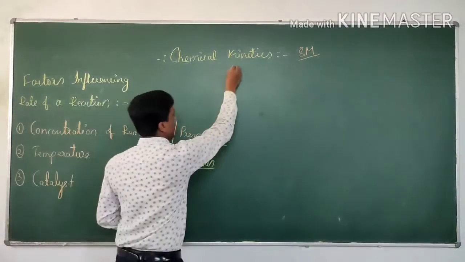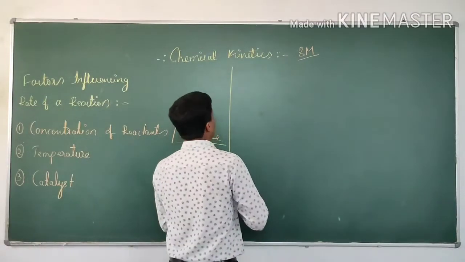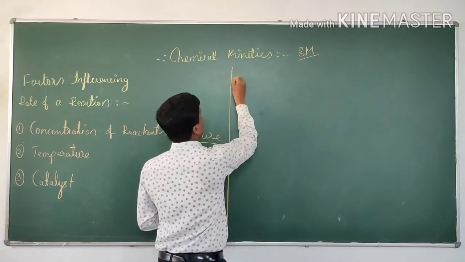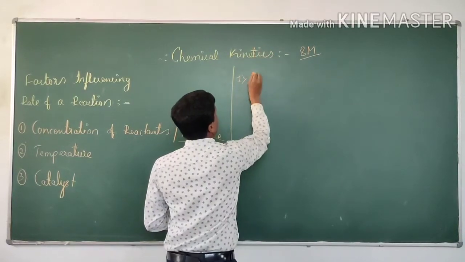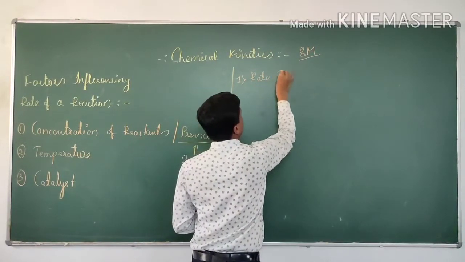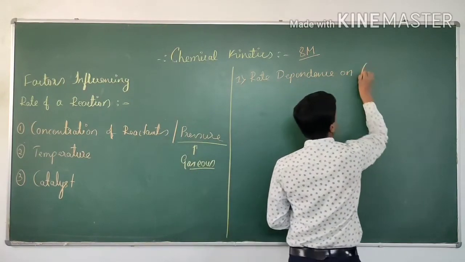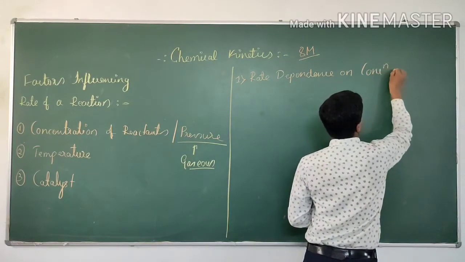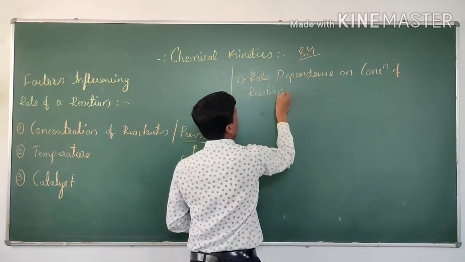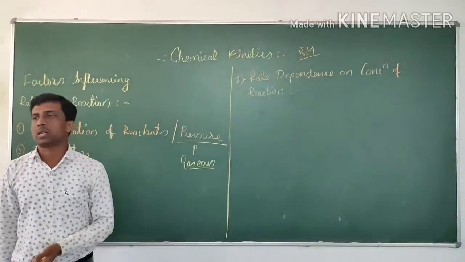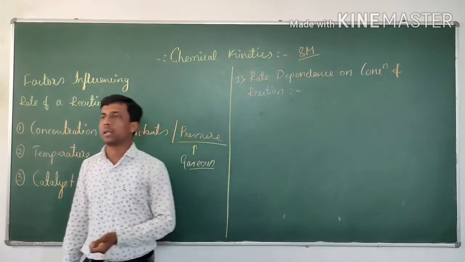Okay, now let's discuss the first point, that is rate dependence on concentration of reactants. On the concentration of the reactants. Let us see how the rate depends on reactant concentration.